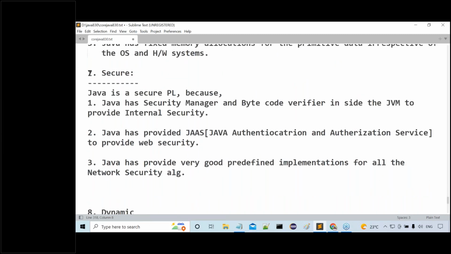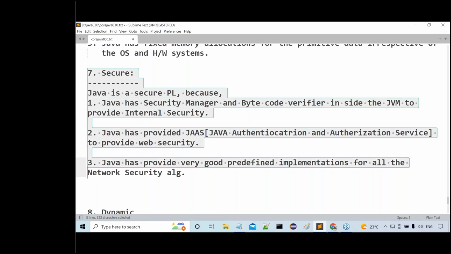Then what is the next one? Secure programming language. Java is a secure programming language. How can you say Java is a secure programming language? Java is very good at internal security. Why? Because Java has two components inside the JVM, the bytecode verifier and the security manager. Because of these two components, Java is very good at security.